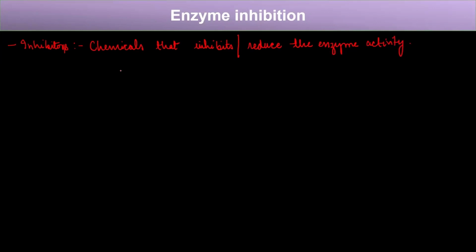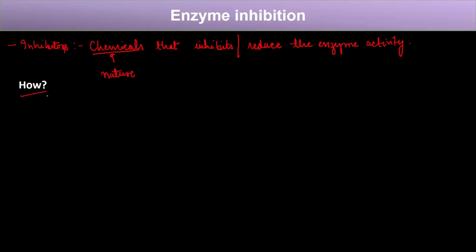Now, what are inhibitors? So inhibitors are the chemicals that inhibit or reduce the enzyme activity. And if we talk about the nature of the inhibitors, we have just seen that they are chemical in nature. Now, how do these inhibitors affect the activity of the enzyme?